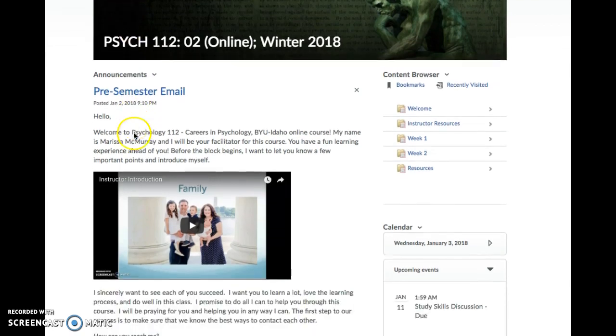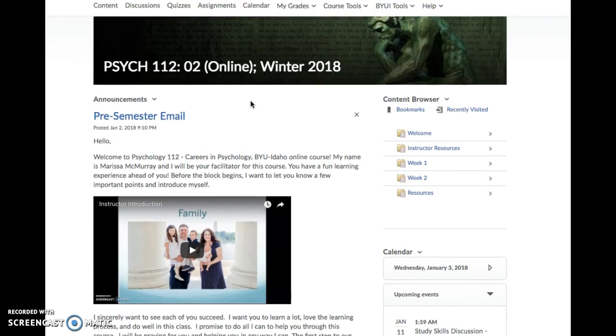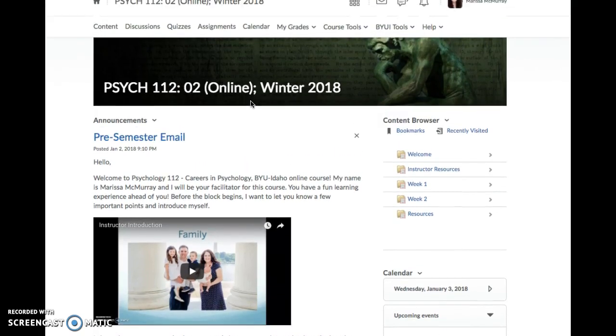Now here on this page you can see the calendar, some things that are due. You can also see announcements, and I will post a lot of important information, including usually a video on what's due that week, especially in the early part of the semester, because it's helpful for you to hear and know what's going on. So be sure to look for that. That will be here under the announcements with a lot of good information.